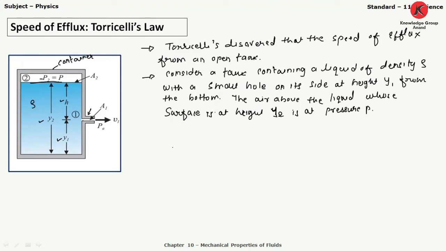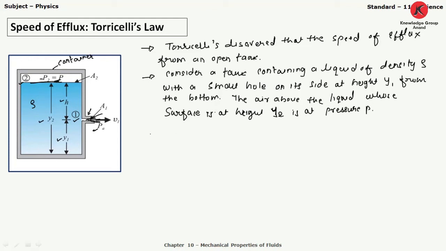P. So the pressure over here, this fluid comes out from this narrow hole, which is in direct contact with the atmosphere. That's why atmospheric pressure Pa is applied over here, and the level of fluid comes down. That's why the pressure we have considered, P2, is equal to P. Now we have the velocities v1 and v2, at the two points we have considered, point 1 and point 2.